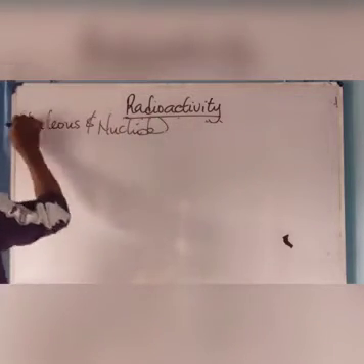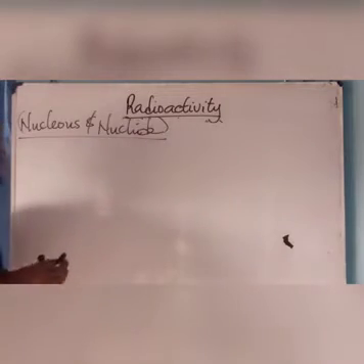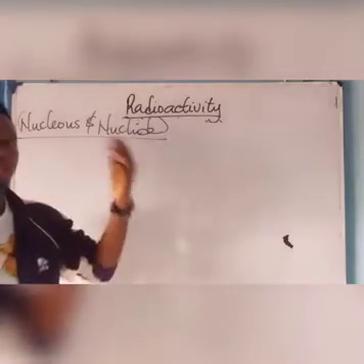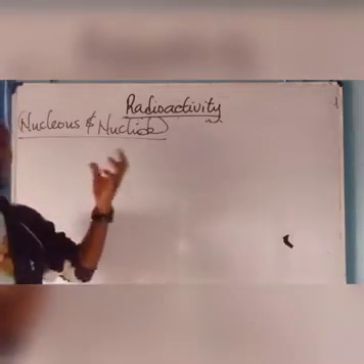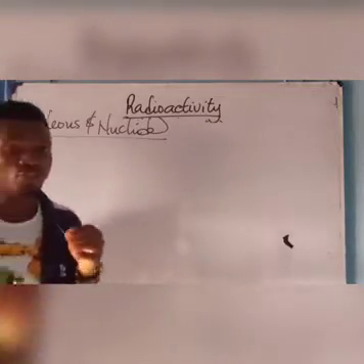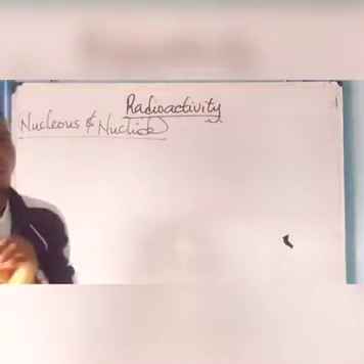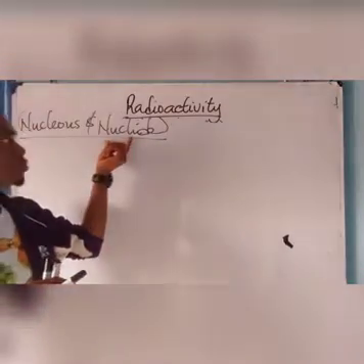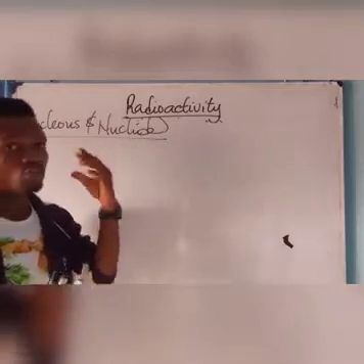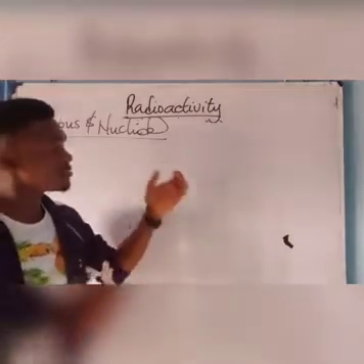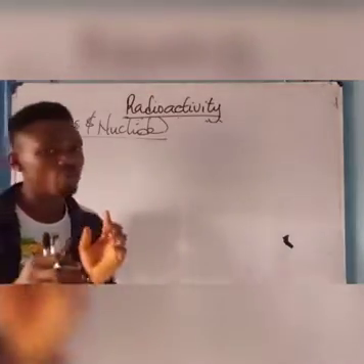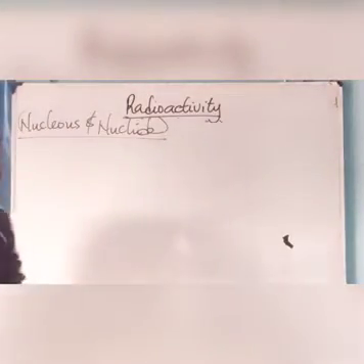Nuclide. Nuclides are nucleus species with specific atomic number and what? Specific mass number. I'll recap. Nuclide is a nucleus species with definite or specific atomic number or specific mass number, please.